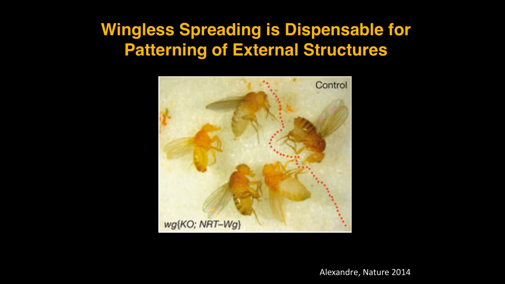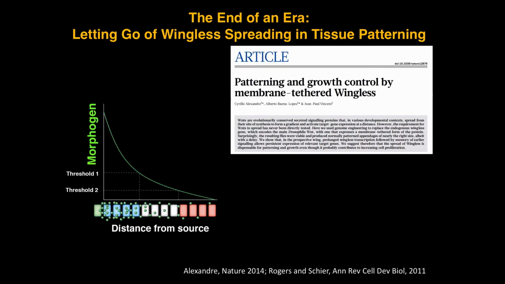And then an even bigger surprise was not just the wing looked normal, but the external surface of the fly looked normal. So the legs looked normal, the halteres, the many tissues in which wingless is required looked largely normal. So you can imagine that also made a big splash. That was published in Nature. Now this is 2014, and it ends with the line of this abstract: We suggest, therefore, that the spread of wingless is dispensable for patterning.